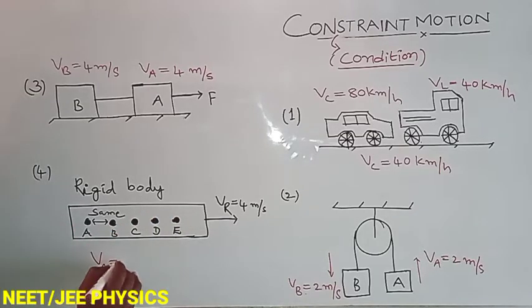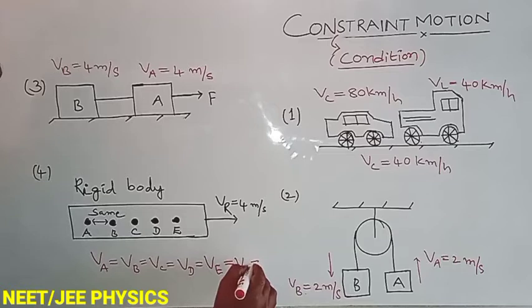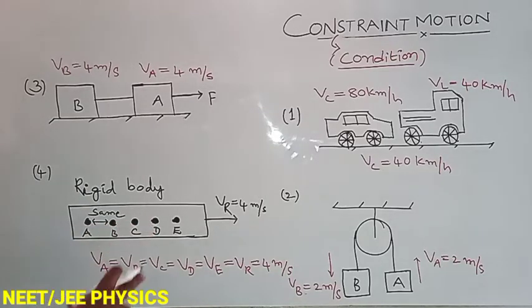So VA, VB, VC, VD and VE are equal to the velocity of the rod, which is equal to 4 meter per second. So all particles are moving under the rigid body condition.